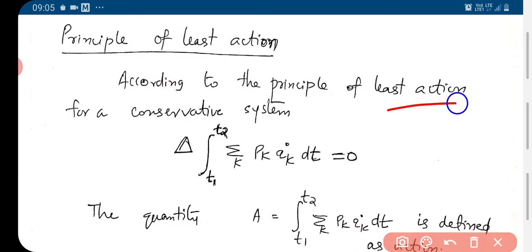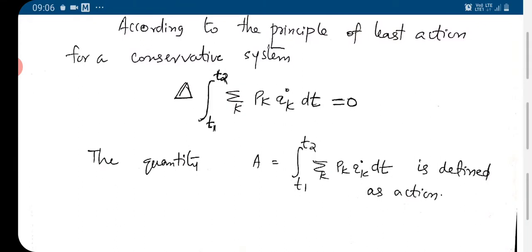According to the principle of least action for a conservative system, if you take del of this quantity, integral T1 to T2 sigma k pk qk dot dt, that is equal to 0. The del variation, which involves the change in the coordinate and the time, will be equal to 0.